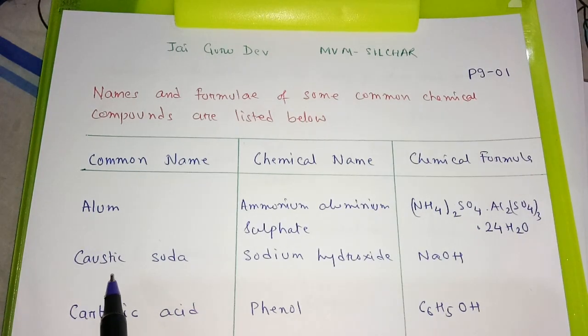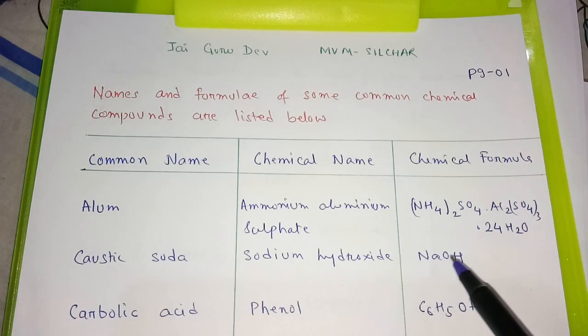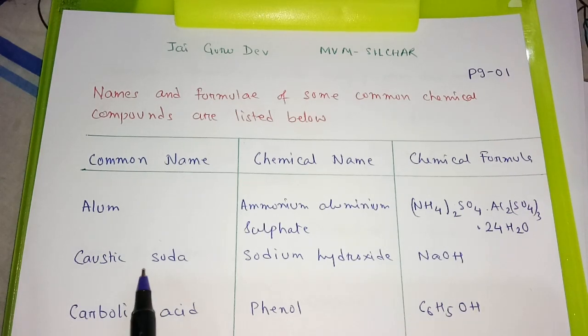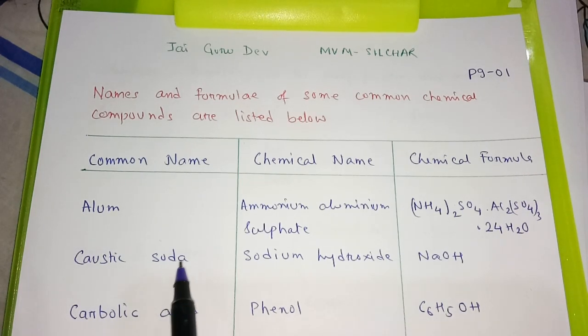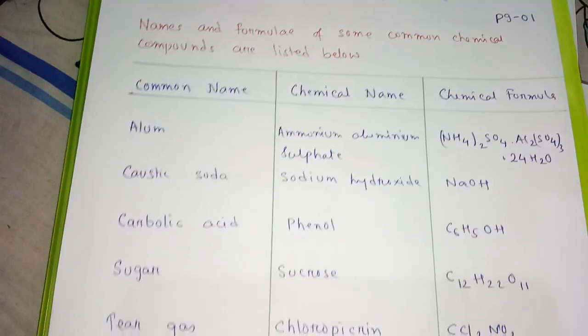Similarly, the next one is your caustic soda. It is sodium hydroxide. Formula is NaOH. Another one, students, you might have known, the caustic potash. It is potassium hydroxide. So some compounds we have taken.